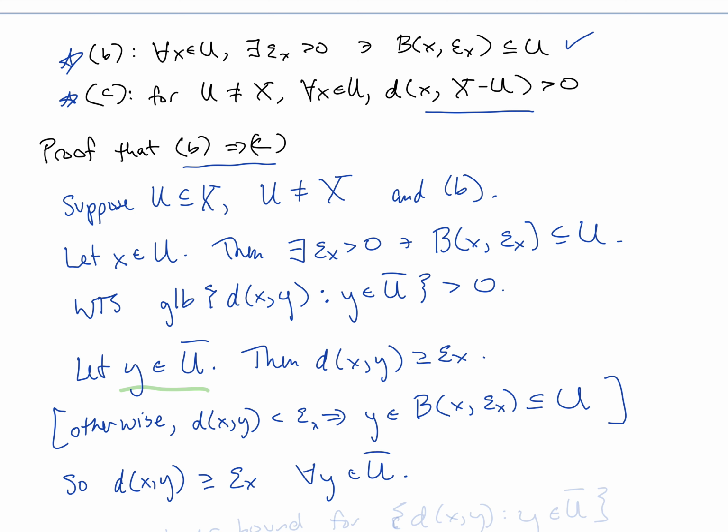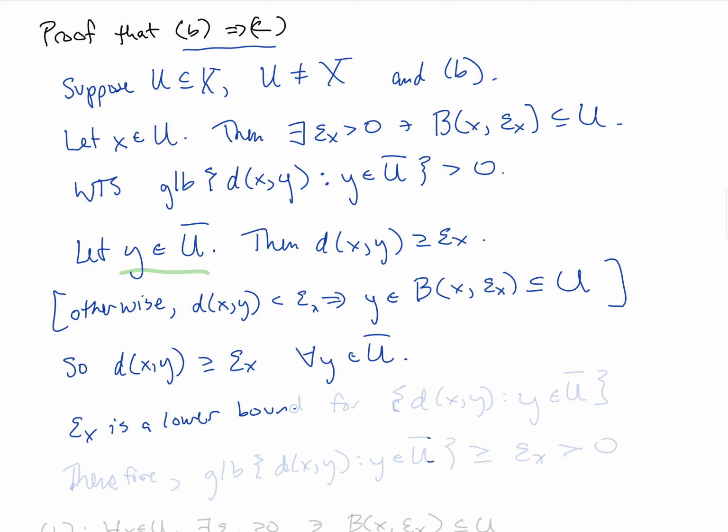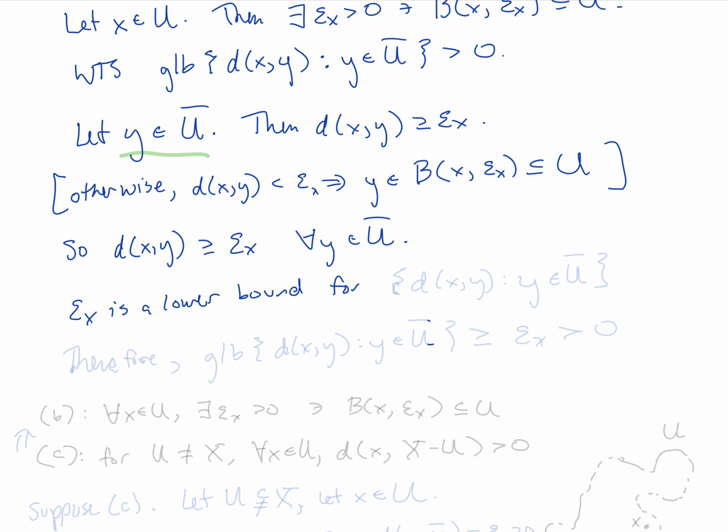And that means that epsilon sub x is a lower bound for this set, the distance between x and y, such that y is an element of U complement.